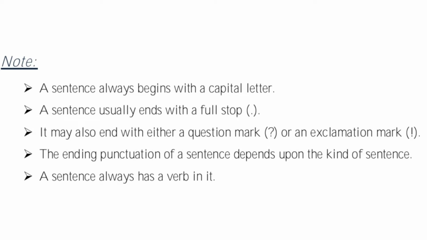Again, what did we learn here? First of all, the definition of a sentence: a sentence is a group of words assembled in a proper order that makes complete sense. Then we learned that a group of words are subject, object, verb, etc. All of these together assembled in a proper order form a sentence. Then we learned different examples, and a sentence always begins with a capital letter and usually ends with a full stop, but it is not necessary that it will always end with a full stop. Sometimes it may end with a question mark or also an exclamation mark.